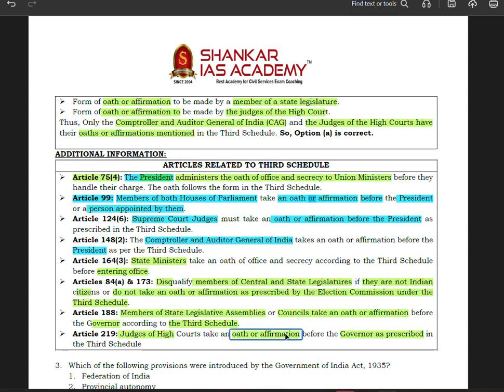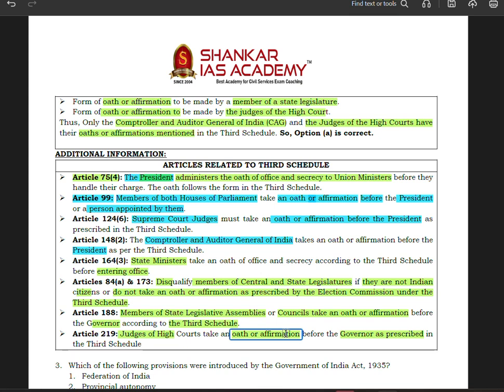Oath or affirmation. So there is a slight difference. Though the judges of the High Court and the Supreme Court are selected by the Collegium but appointed by the President, there is a difference between their oath and affirmation as to before whom they are going to take it.